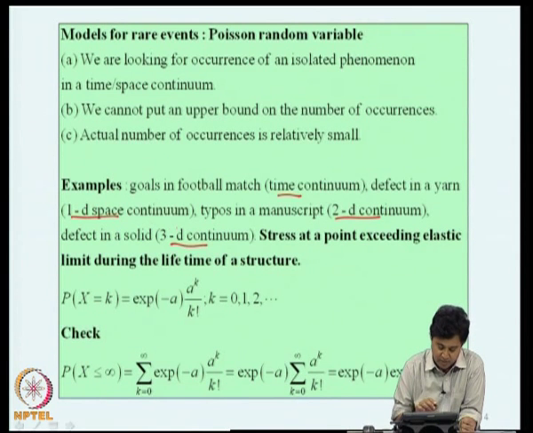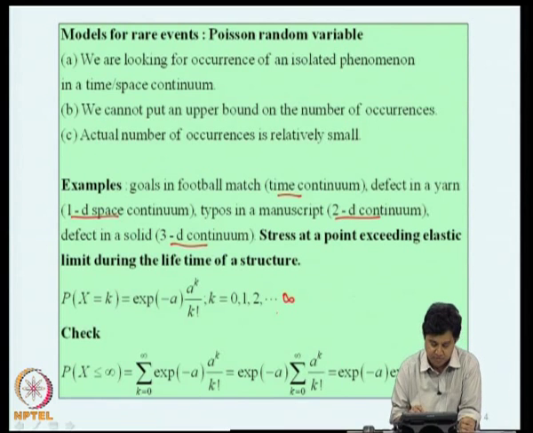In this class of problems, the underlying random variable, namely the number of isolated phenomena, is given by this particular function. Here a is a parameter and k takes values from 0, 1, 2 up to infinity. So, the sample space here is countably infinite. A is a parameter of the probability distribution function. We can verify that the probability of X less than or equal to infinity, which should be the probability of the sample space, is indeed equal to 1.